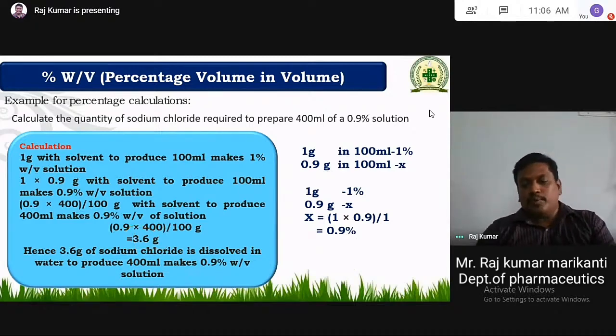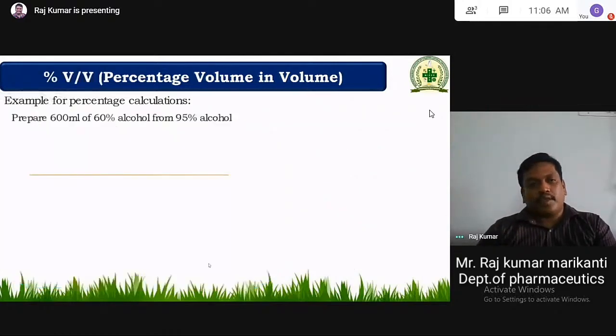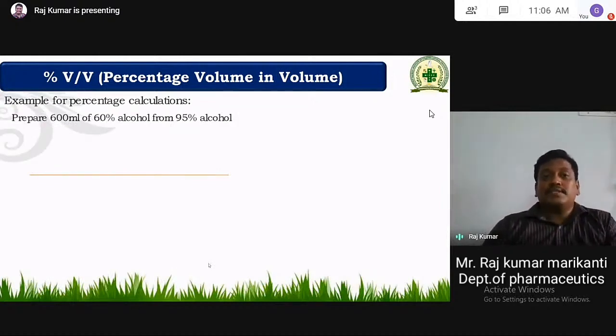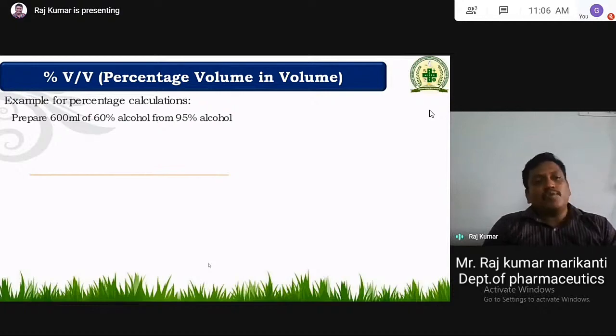Hope you understand. So percentage weight by volume, and volume by volume, percentage volume by volume.